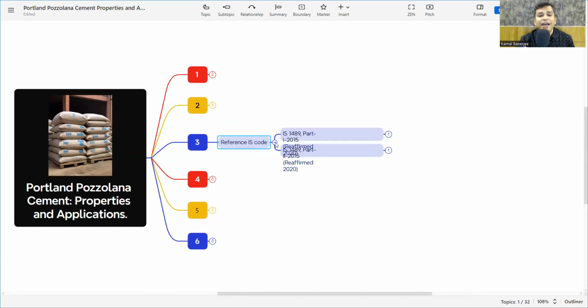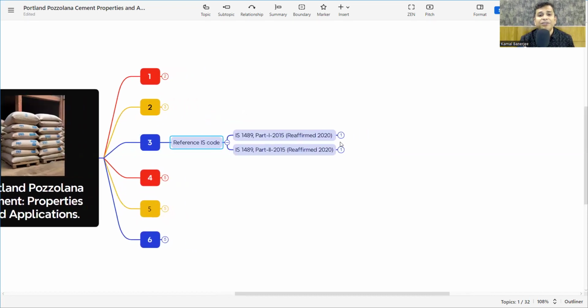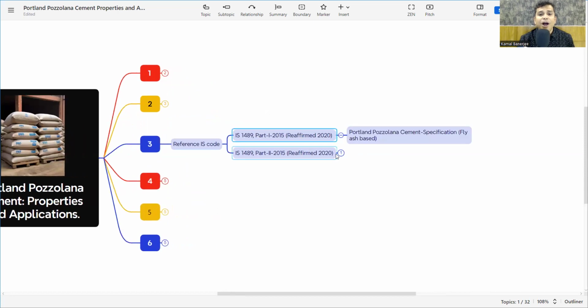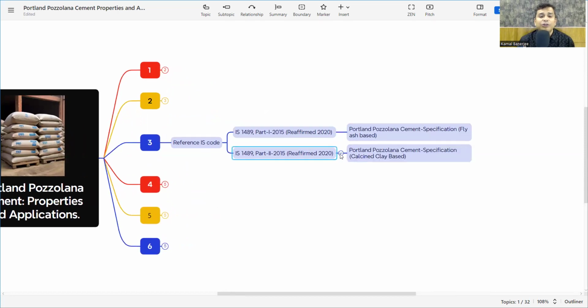If it is fly ash based, that is IS 1489 Part 1, 2015, reaffirmed in 2020, Portland Pozzolana cement specification, fly ash based. And for the calcined clay based, that is 1489 Part 2. So 1489 Part 1 and Part 2 deal with the PPC, or Portland Pozzolana cements.